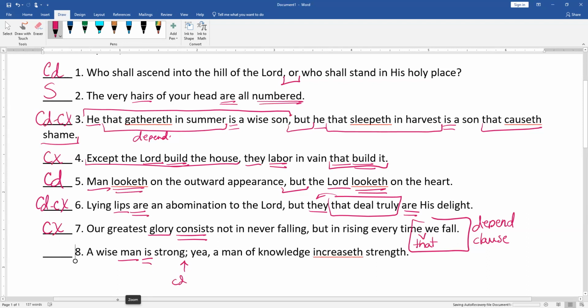Yea, a man of knowledge increaseth strength. So of knowledge, just a prepositional phrase. We don't have any dependent clauses here. So this is compound. We got this. Okay. Let me just check something really quick.